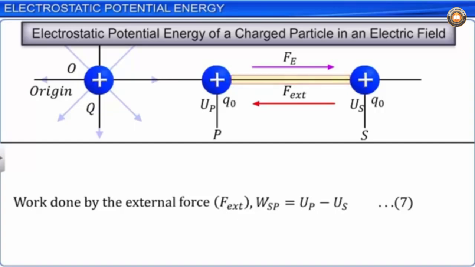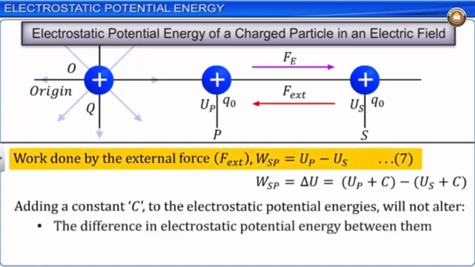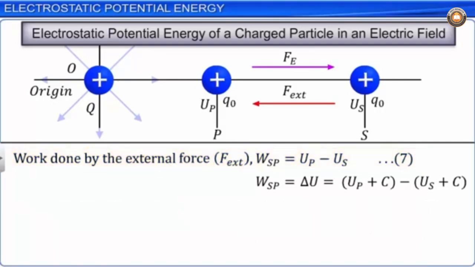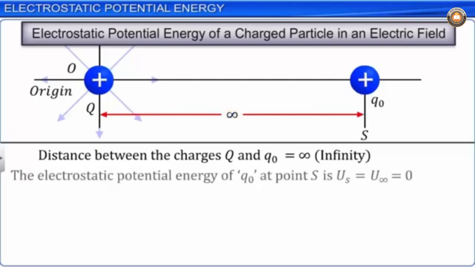Adding a constant C to the electrostatic potential energy at points S and P will not alter the values of the difference in electrostatic potential energy between the charges and the work done WSP. Hence, we can choose a convenient reference point where the value of the potential energy is 0. Let point S be at an infinite distance from the charge Q. The electrostatic potential energy of Q0 at point S, US equal to U infinity, is 0.